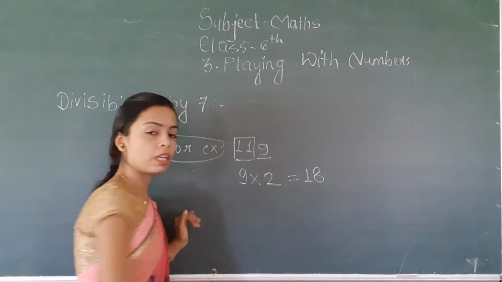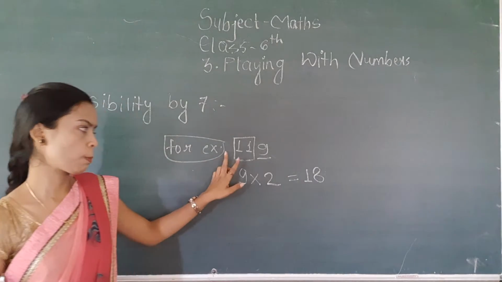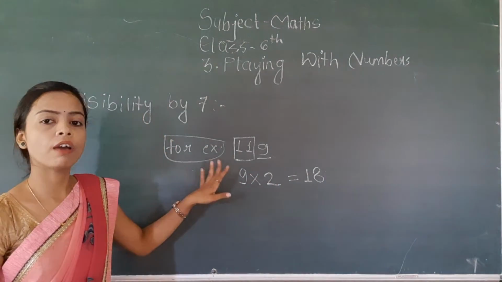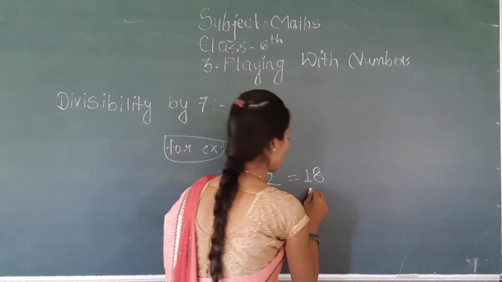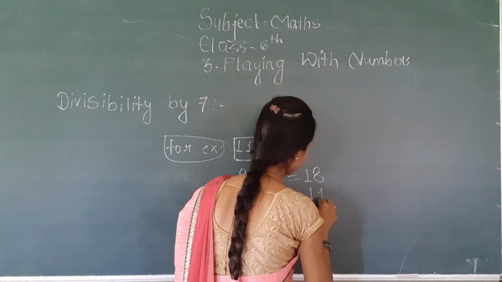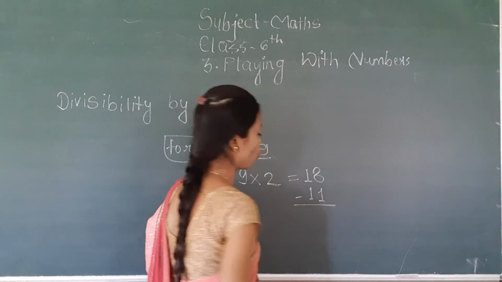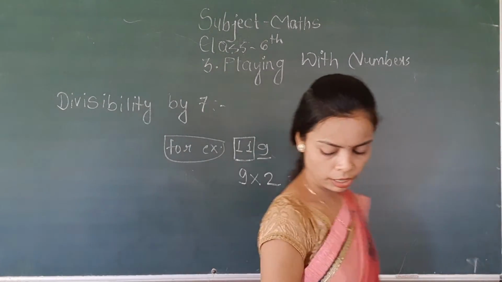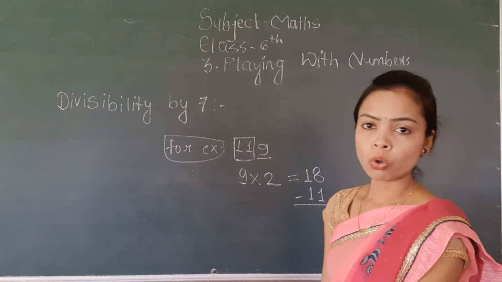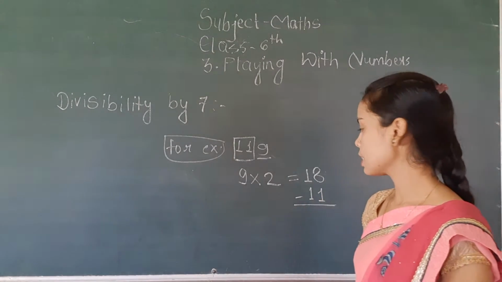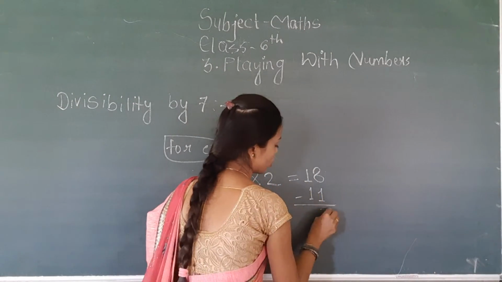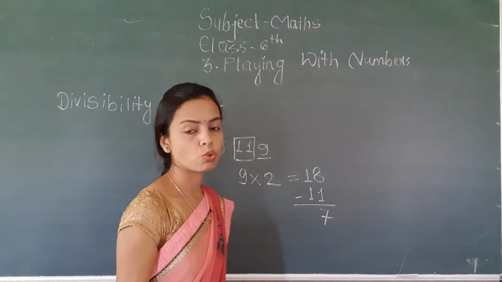The remaining number is 11. So you have to subtract these 11 from 18. You have to subtract 11 from 18. So your answer is 18 minus 11. So 18 minus 11 is equal to how much? Tell me. 18 minus 11 is equal to 7.